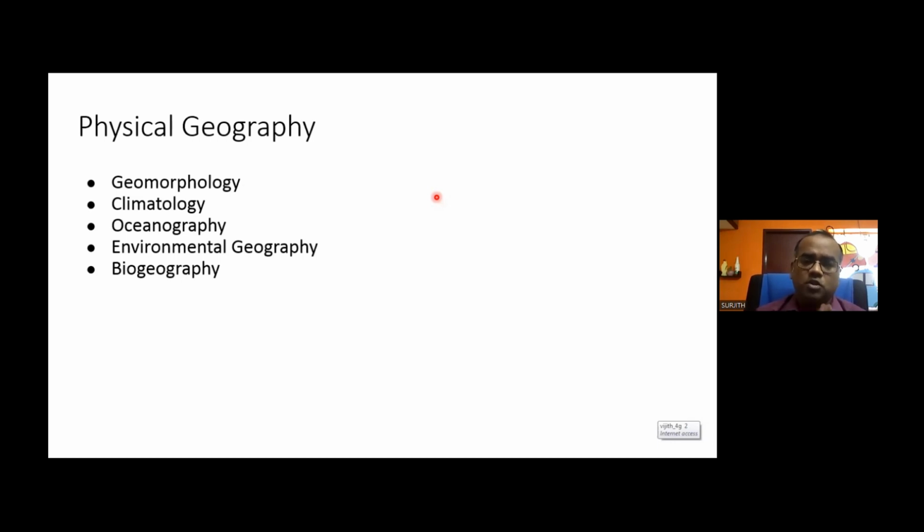When we say economic geography, it is about how geography influences the economic participation of humans. For example, if one needs to establish an industry, what are the geographical factors that influence deciding the industrial location?